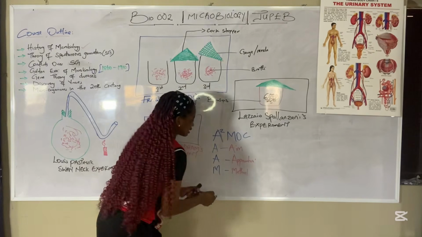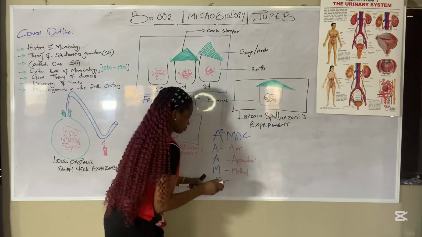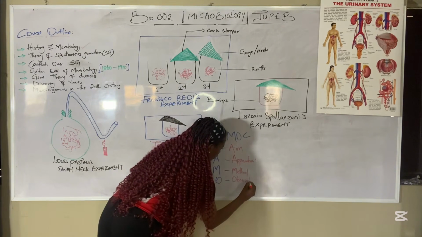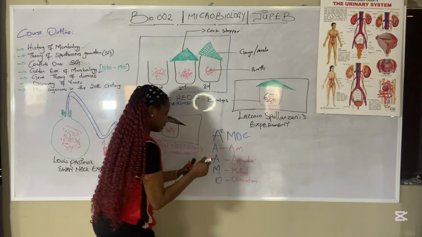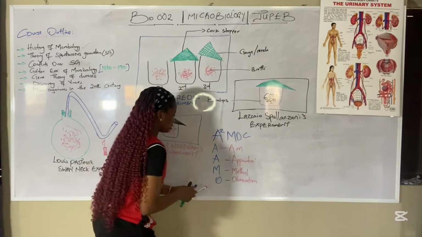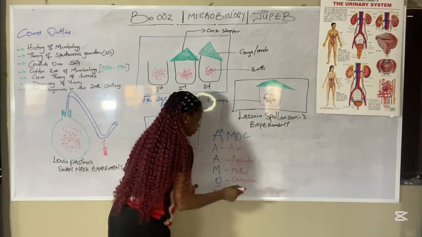O is simply the observation of the experiment. And C is the conclusion, the conclusion of the experiment.